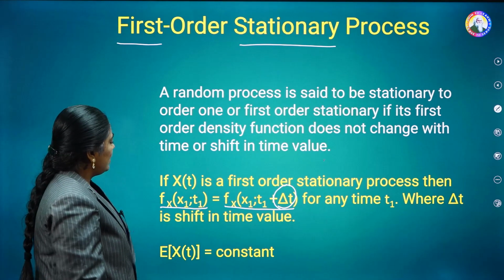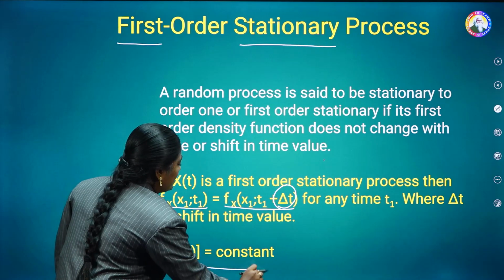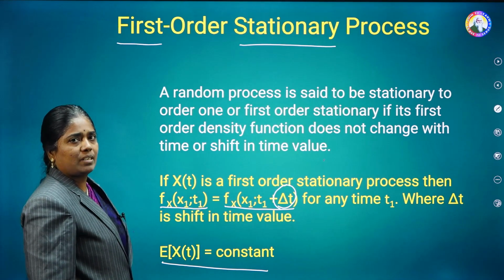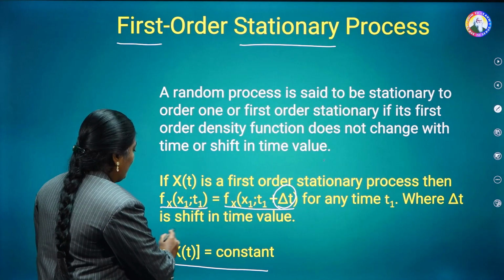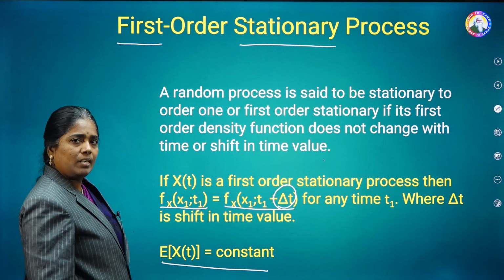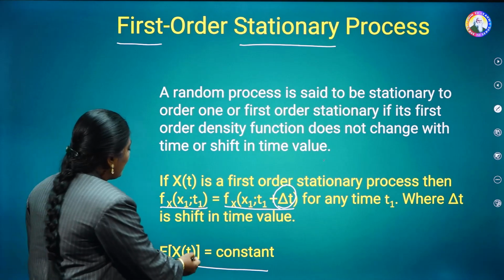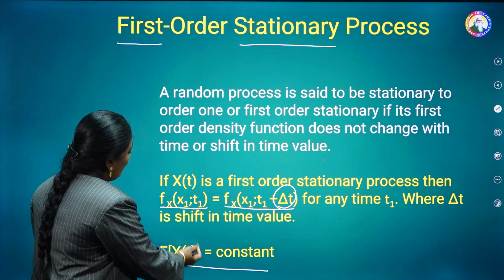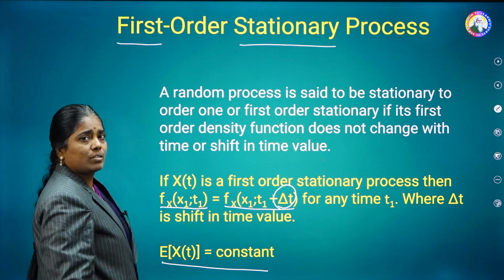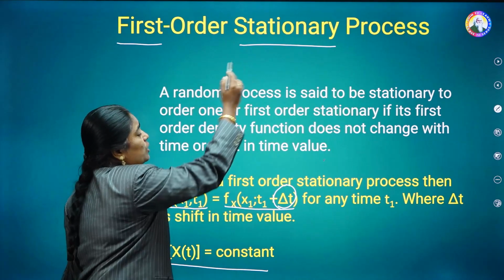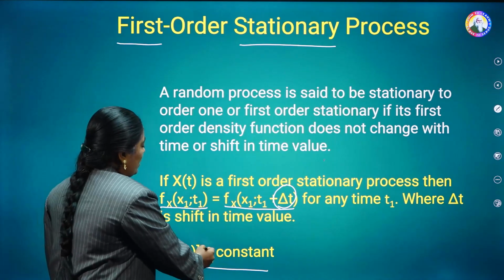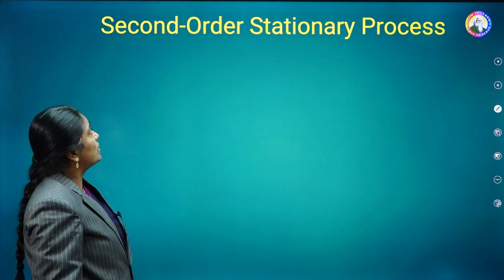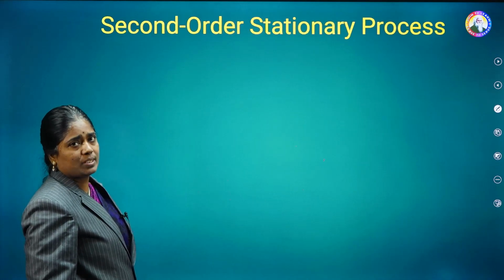So, the condition for the case of first order stationary process is that its mean value is constant. Mean is indicated with E of x of t. Mean is also known as the expected value. For a random process x of t, E is the expected value, E of x of t is constant. So, for the first order stationary process, the condition is that its mean is constant. Next, consider the second order stationary process.